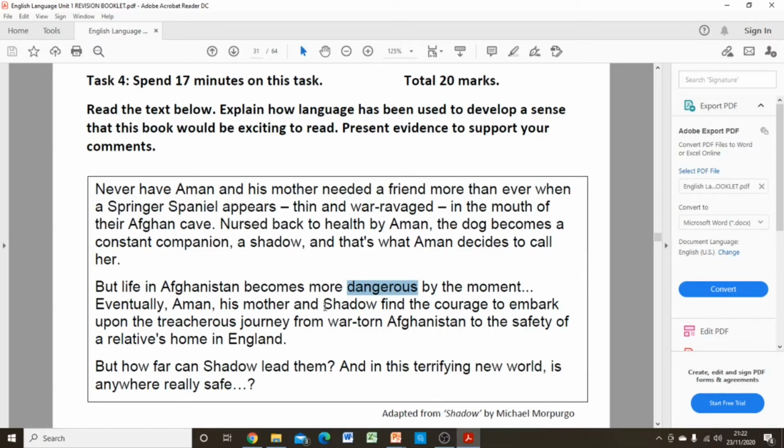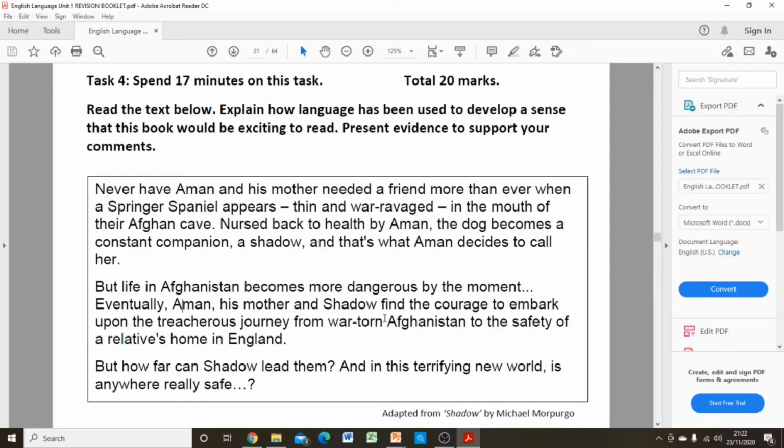So there is a bit of excitement starting to creep into the story now. We're getting a sense that maybe Aman and his mother and this dog Shadow are going to have to overcome some sort of obstacle, and that makes us curious as readers to want to know what's going to happen next. And then this is further emphasised by the use of ellipsis here, which creates dramatic tension and encourages the reader to take a pause to really think, I wonder what is going to happen to these characters.